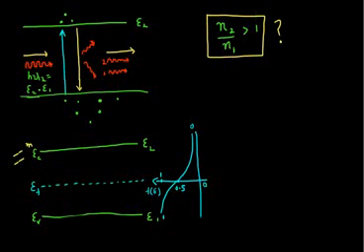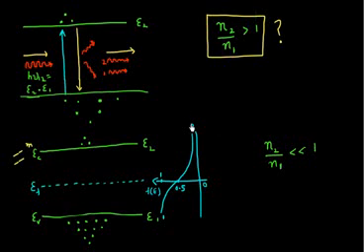So if I look at this probability distribution, all my states in the valence band are occupied with electrons. I have a large pile of electrons over here. And if I go above my Fermi level, into my conduction band, all these states have a very low probability of occupation, so I have very few electrons over here. So N2, the number of electrons here, divided by N1, the number of electrons over here, is much less than 1.